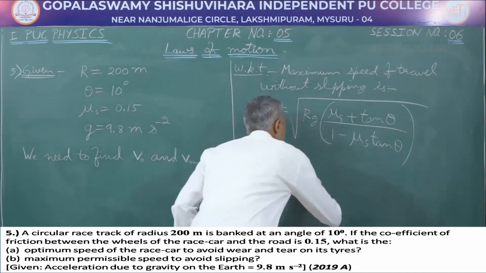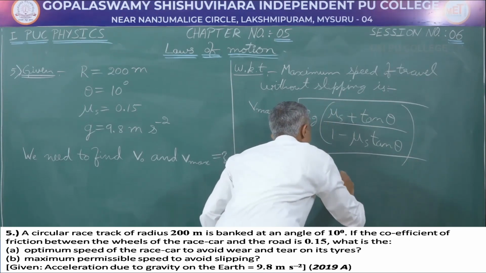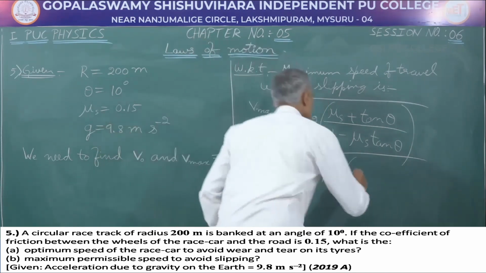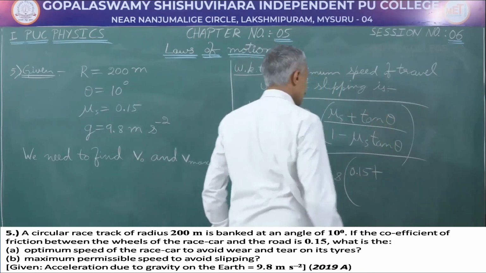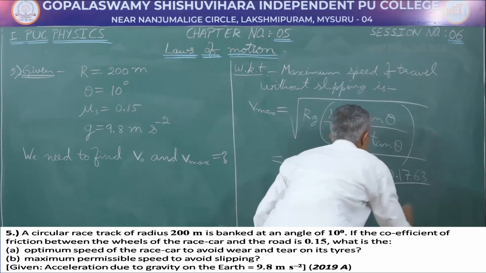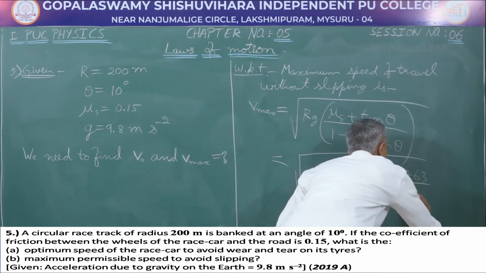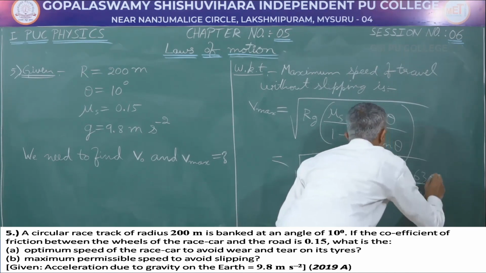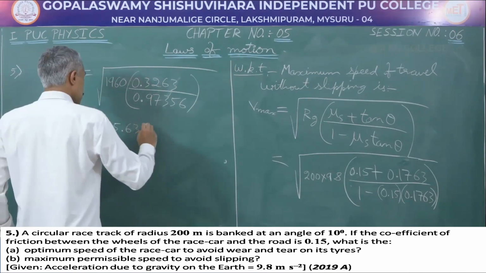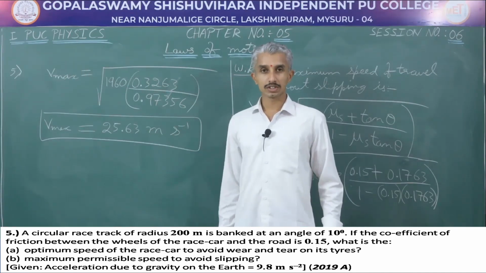Let's substitute the values. This will give us root of 200 into 9.8 into coefficient of static friction, 0.15, plus tan 10 degree, which we had already noted down, it is 0.1763, divided by 1 minus 0.15 into 0.1763. Solve this, we will get the answer for maximum permissible speed as 25.63 meter per second. This finishes the numericals. That's all for this session. Thank you.